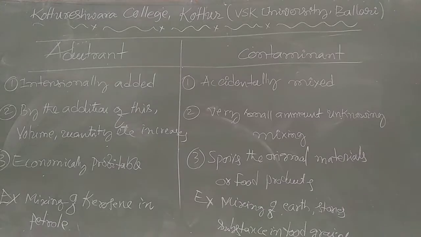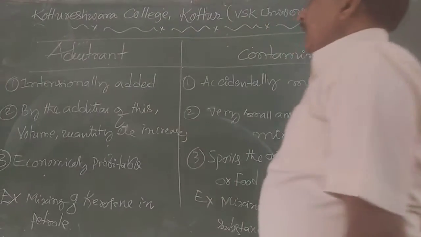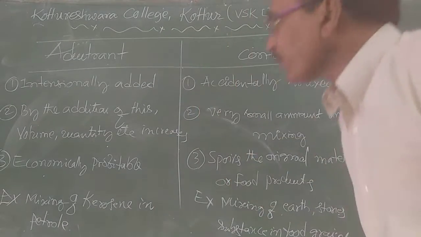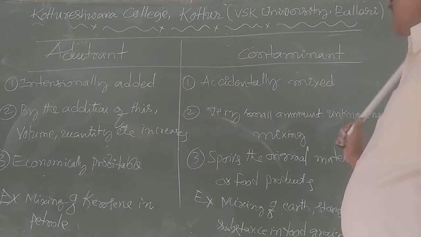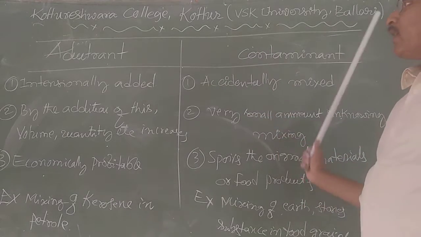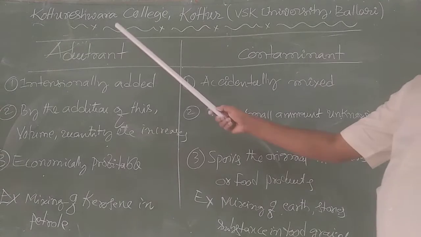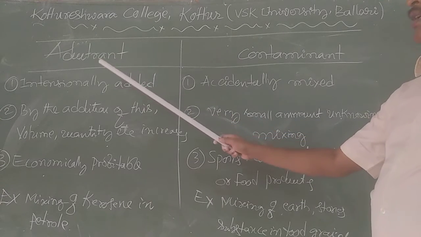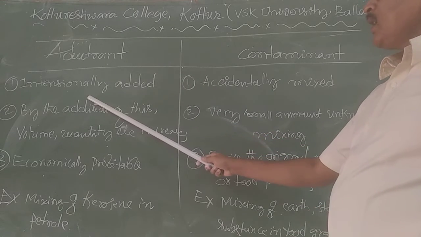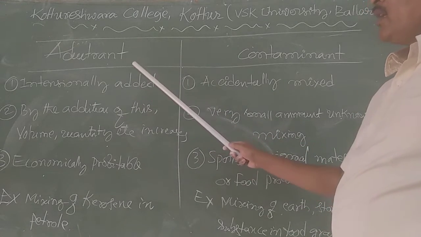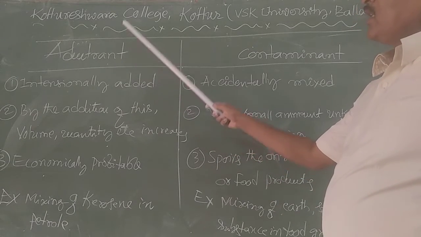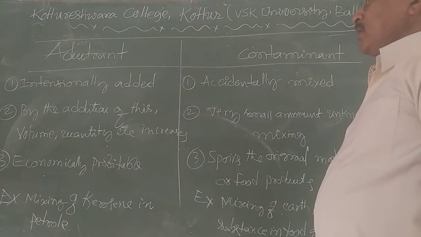So to some extent, we can differentiate the adulterants and also contaminants. Here, adulterants are different from contaminants. As given here in the form of a table, an adulterant, as we know from the definition, is purposefully and intentionally added along with the cosmetic materials. Adulterant is a cheaper material that is added to the pure substances.